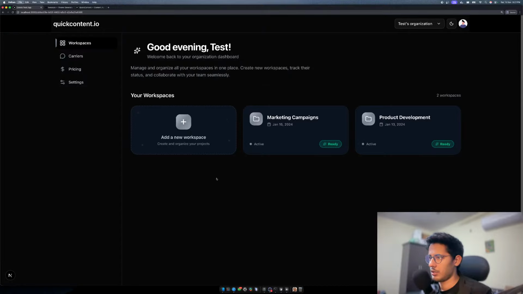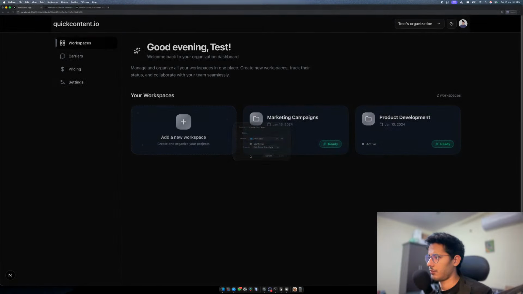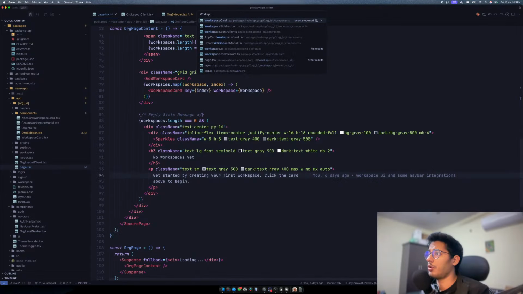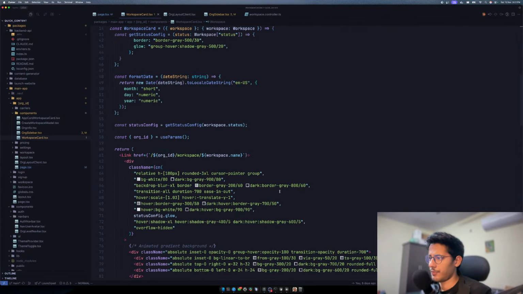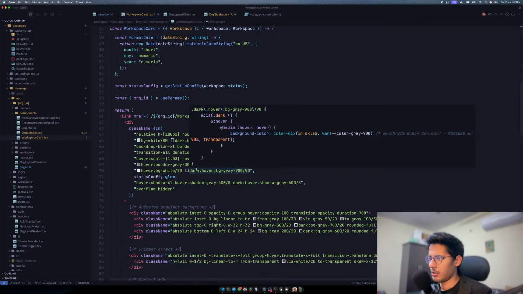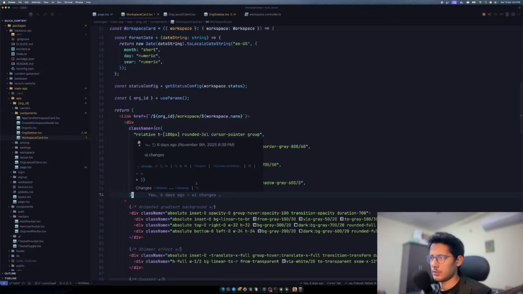And single workspace card, I also don't need this blue tint we have, so we'll get rid of that as well. So the workspace card we have over here, and yeah, so we have all this.